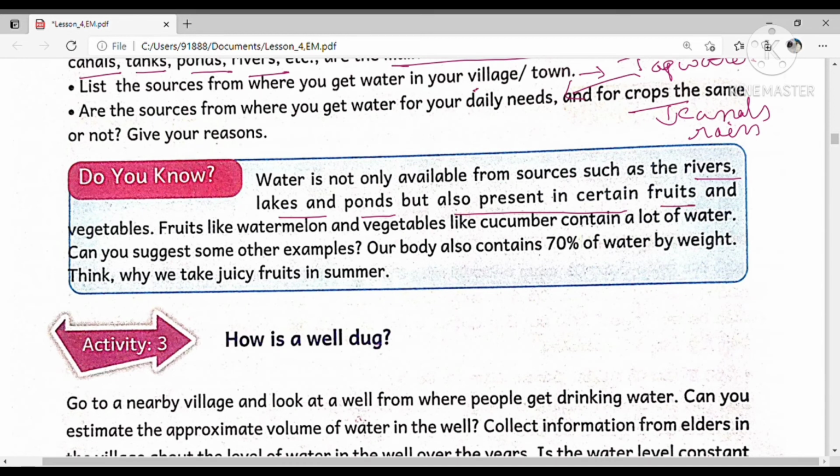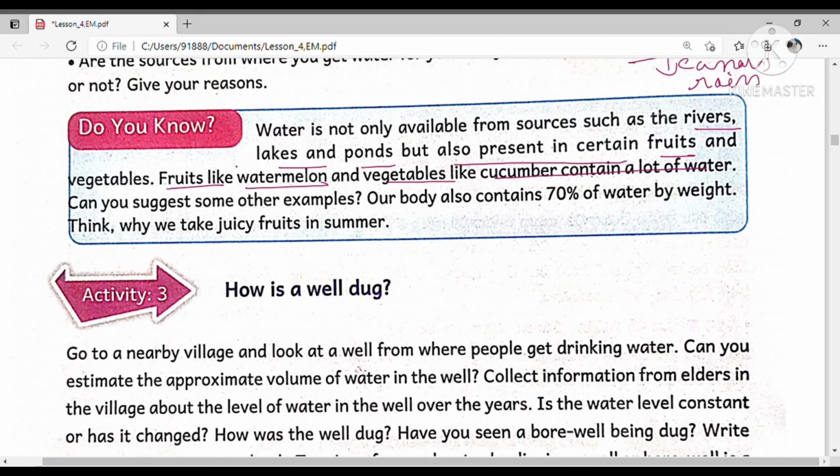For example, fruits like watermelon contain 90% water, and vegetables like cucumber also contain a lot of water. So we get water not only from drinking water, but from vegetables and fresh fruits also.